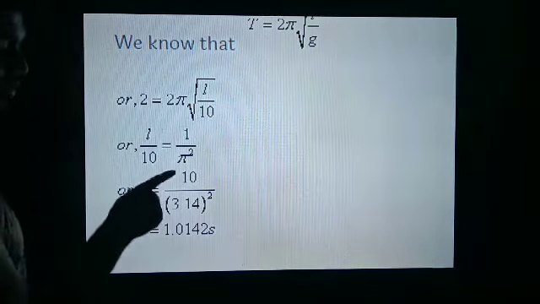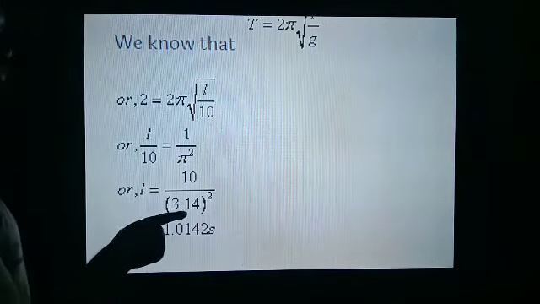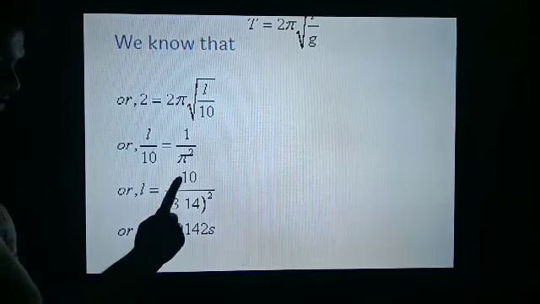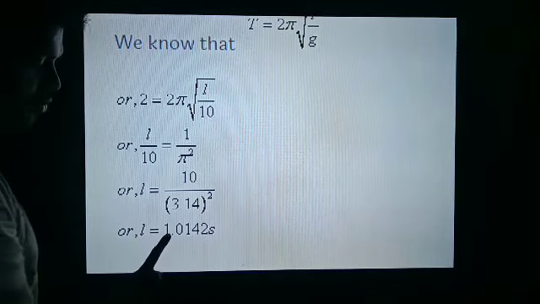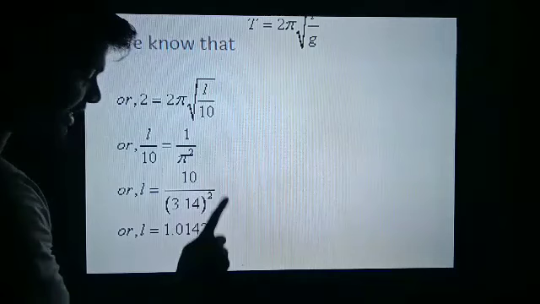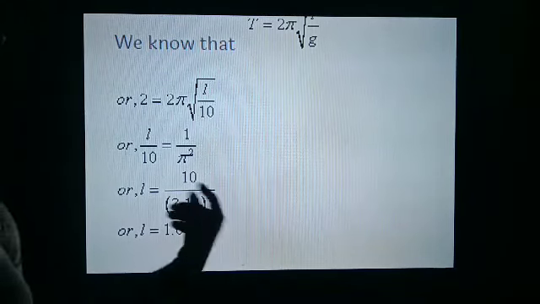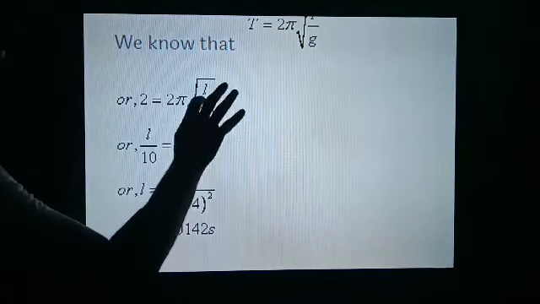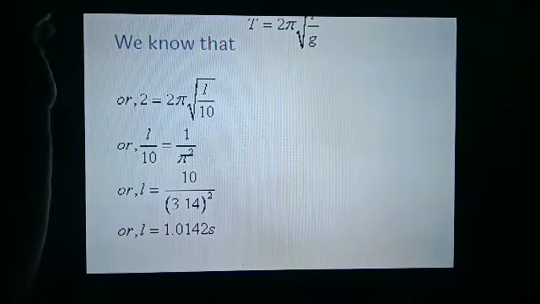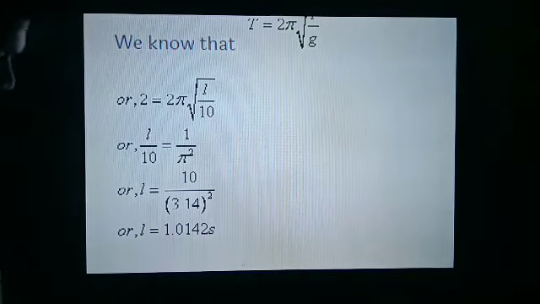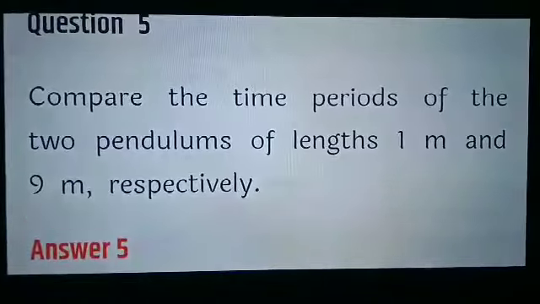So L is equal to, cross multiply, 10 upon value of pi, which was given 3.14, whole square. On solving, we will get L is equal to 1.0142. So the length of the second pendulum at any place where acceleration due to gravity is 10 is approximately 1 meter.